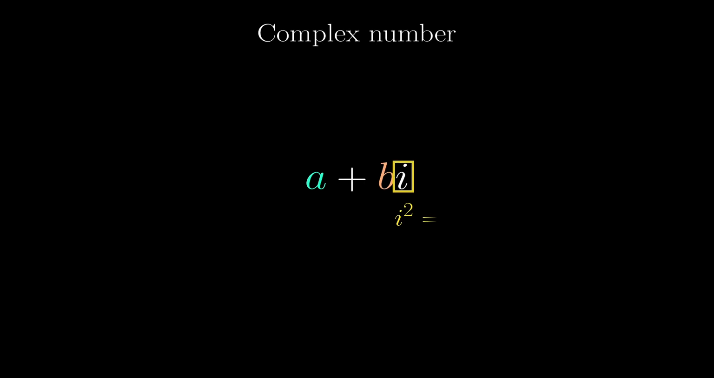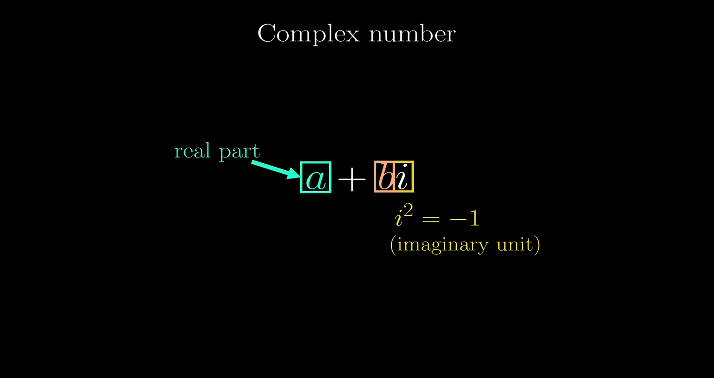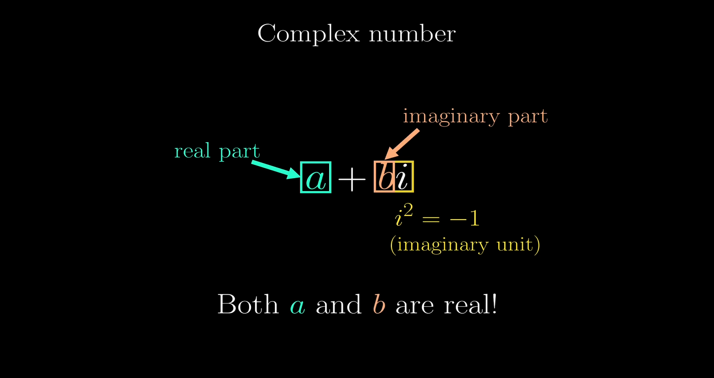This is one way of representing complex numbers. i here denotes the square root of -1, called the imaginary unit. a and b are plain old real numbers, and this time a is called the real part, without the attachment of i, and b is the imaginary part, multiplying the imaginary unit. In other words, both real and imaginary parts are real.